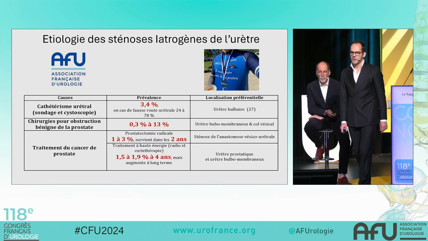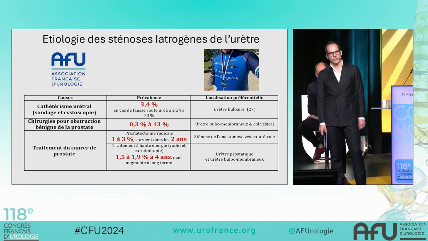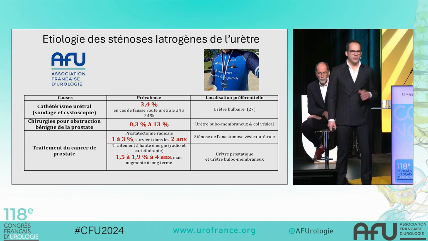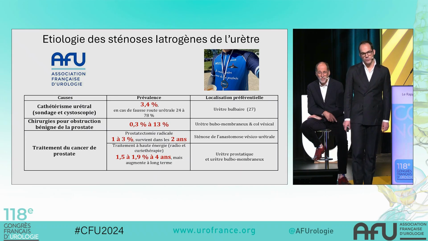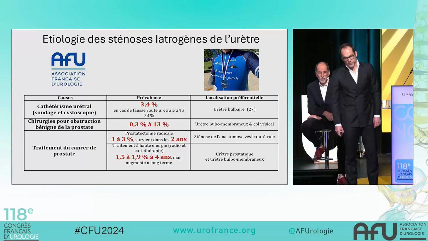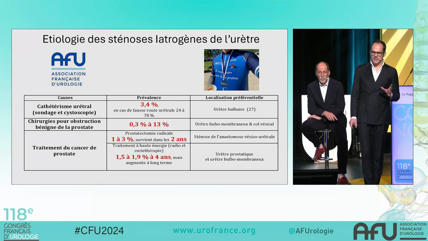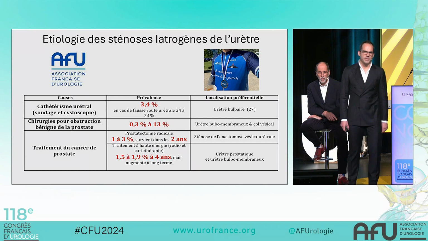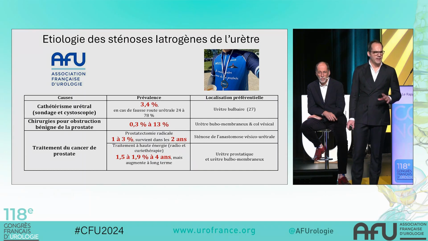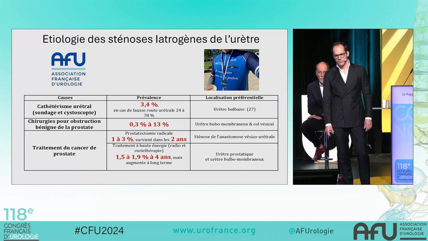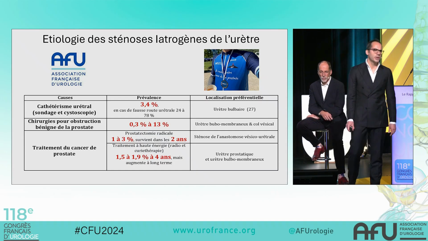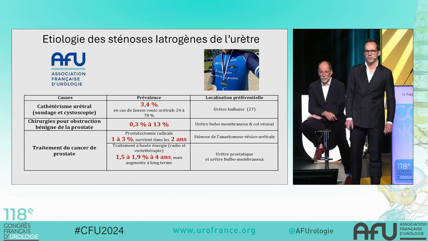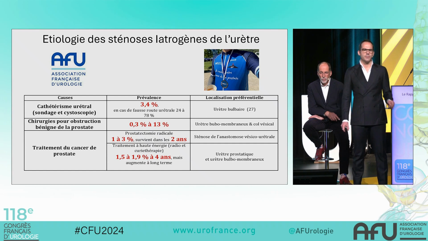A brief focus on iatrogenic etiologies of urethral strictures. We know that urological procedures are a source of urethral strictures. Thus, regarding urethral catheterization, catheter placement, or cystoscopy, they cause 3% of strictures, mainly located at the bulbar level. As for surgeries for benign prostatic obstruction, the numbers are somewhat higher, ranging from 0.3 to 13%.